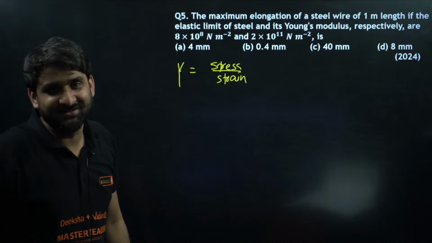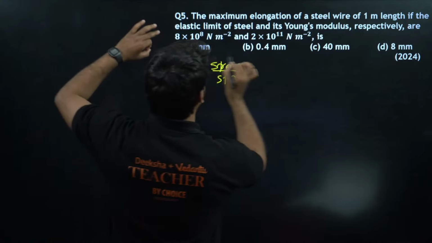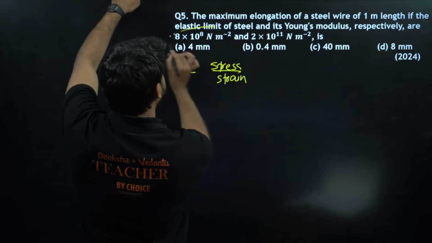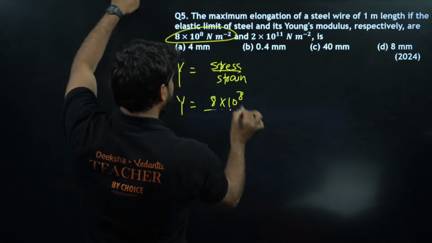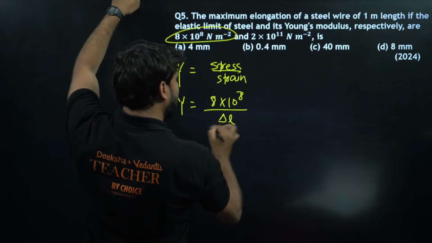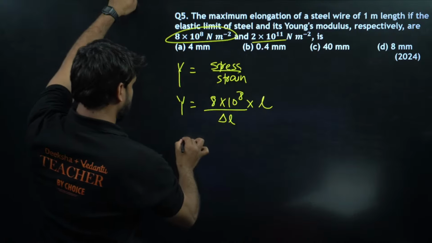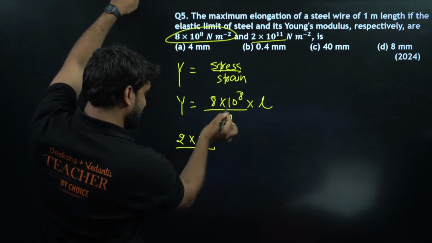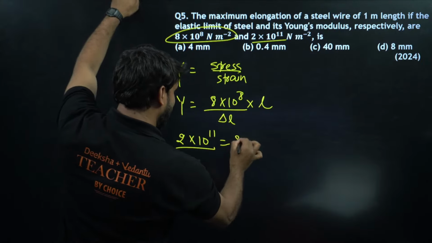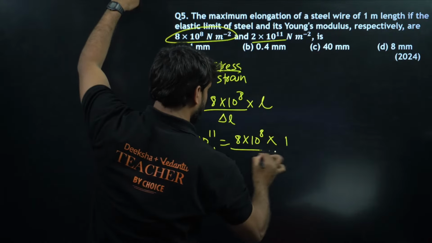Here the stress is given, which is 8 into 10 to power 8, and the strain is delta L by L. Young's modulus is 2 into 10 to power 11, so 2 into 10 to power 11 is equal to 8 into 10 to power 8, and L is equal to 1 meter, divided by delta L.